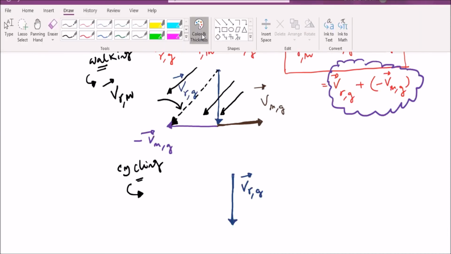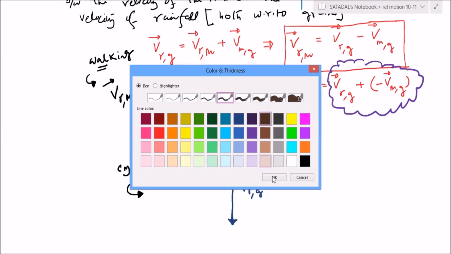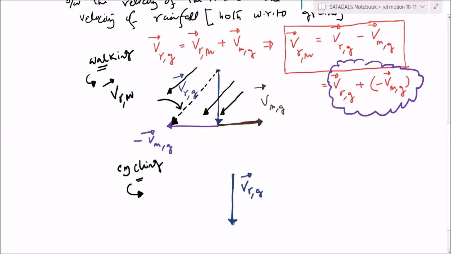Fine. What will happen now? Now we are seeing that this vector is a bit larger. Why? Length of the arrow is greater means magnitude of the vector is greater. So this is the velocity of the man with respect to ground while cycling.